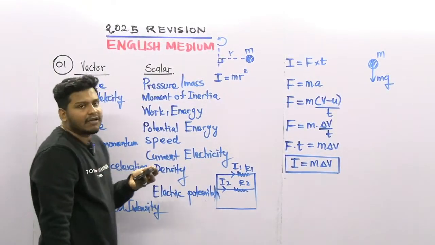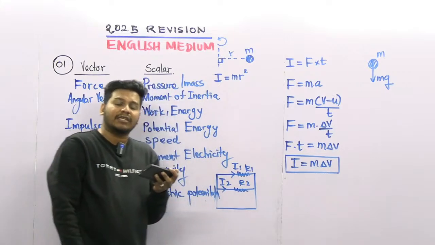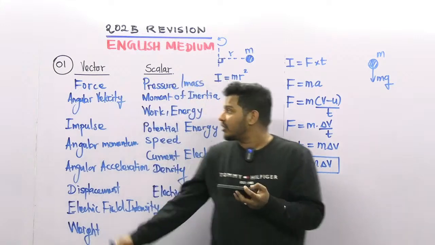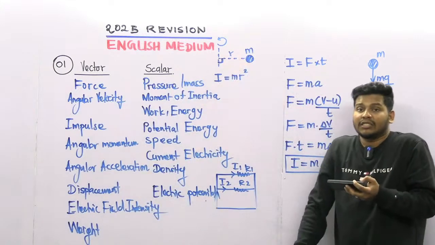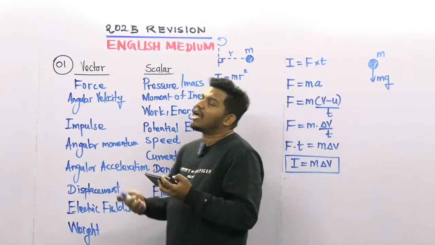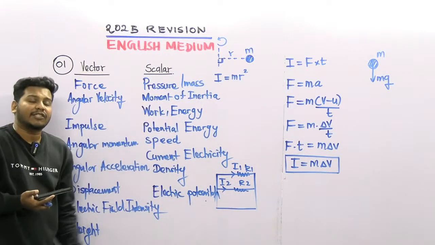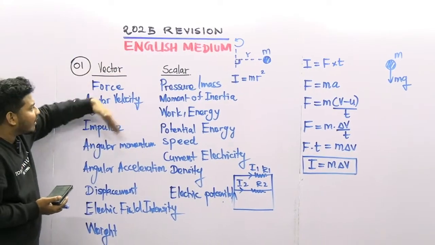And then pressure, we know that is scalar, and velocity is a vector. So everything we know in this question here, guys, right? Okay, so we can choose the answers here. I already told you the answers are shuffled here. That's why I separated all the vectors and scalars.